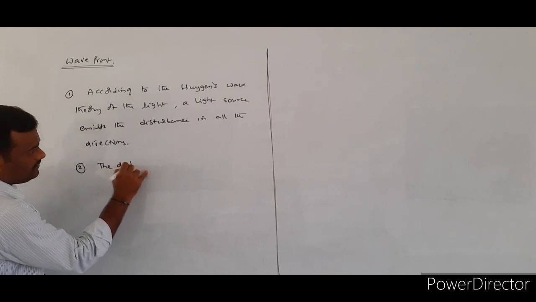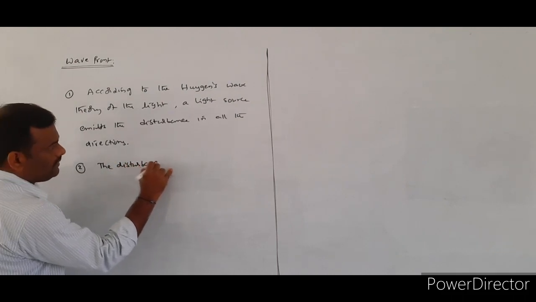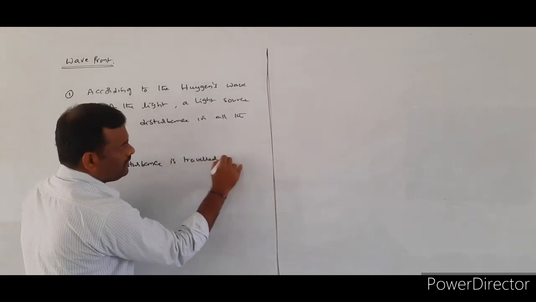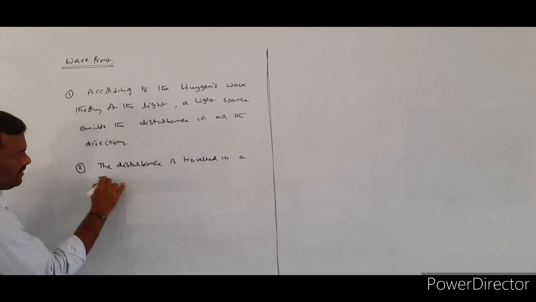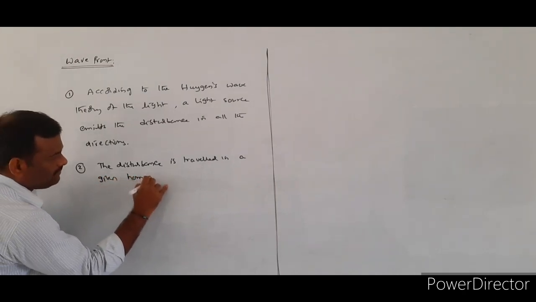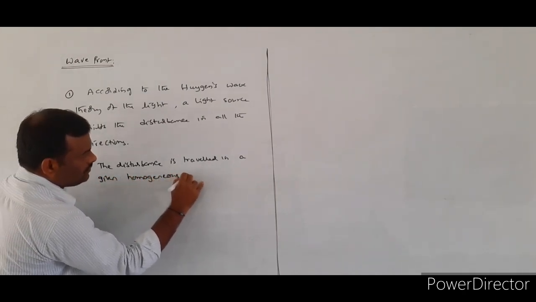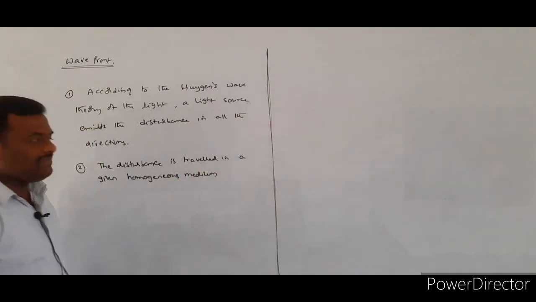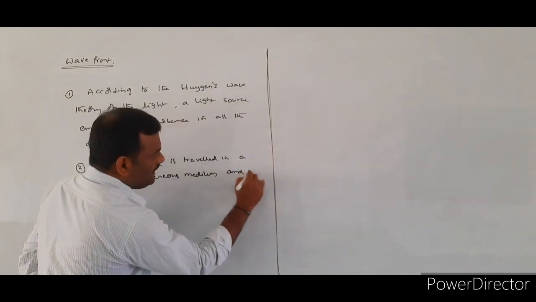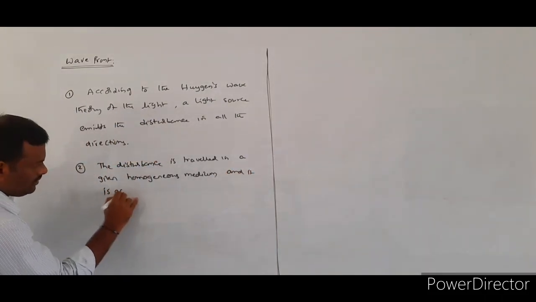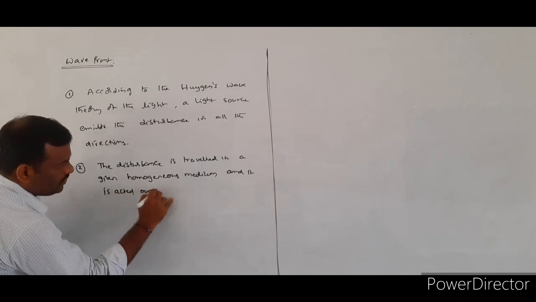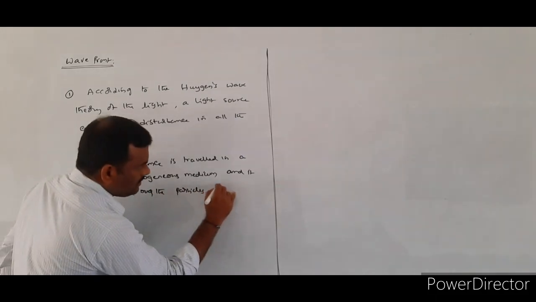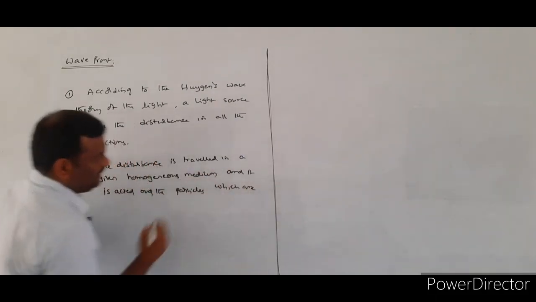The second point is: the disturbance travels in a given homogeneous medium and it acts over the particles which are present in that medium.